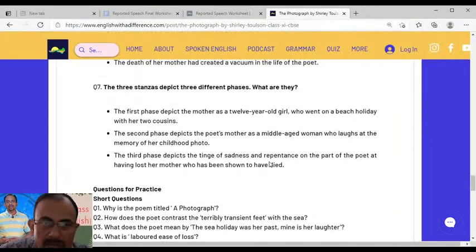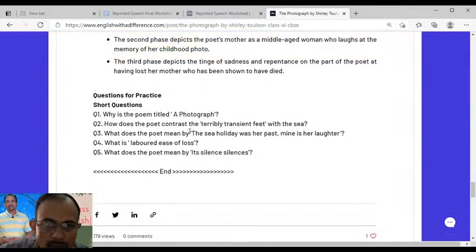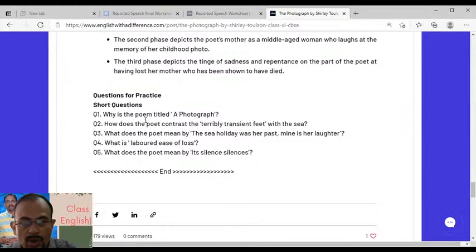These are some of the important questions, and there are some questions for practice given. So you can also write, like, for example, why is the poem titled Photograph? Why do you think is the poem titled Photograph? How does the poet contrast the terribly transient fate with the sea? Then, what does the poet mean by the sea holiday was a past, mine is a laughter? What is labor is of loss? And what does the poet mean by its silent silences? Right. That is also important.